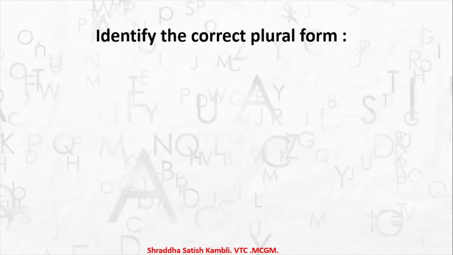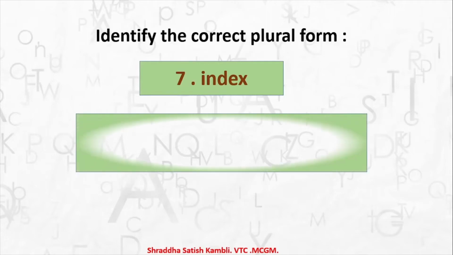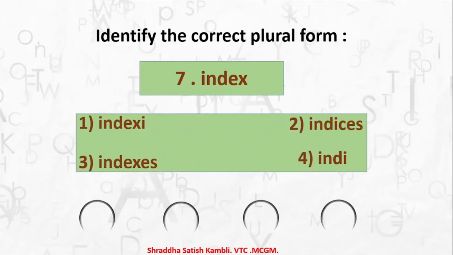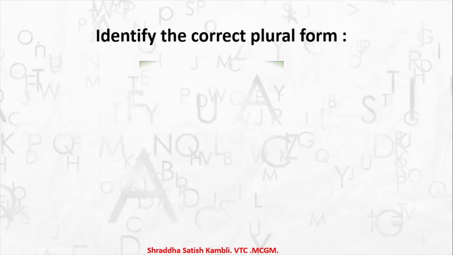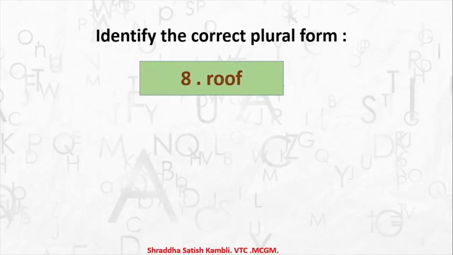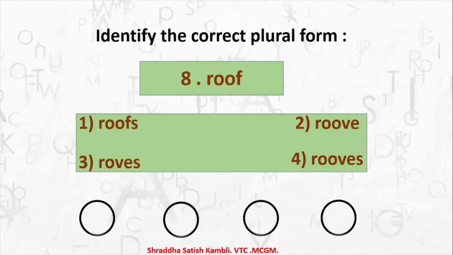Okay, coming to question 7. The word here is index. What is the plural of index? Is it indexi? Is it indices, indexes, or indi? The answer is answer number 2, indices. Coming to question number 8. Roof. ROOF, roof. What is the correct plural for roof? Is it 1 roofs, 2 roof, 3 roofs, or 4 roofs? Answer is option number 1, roofs.